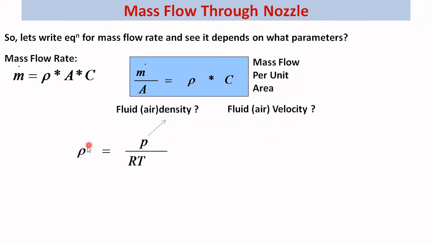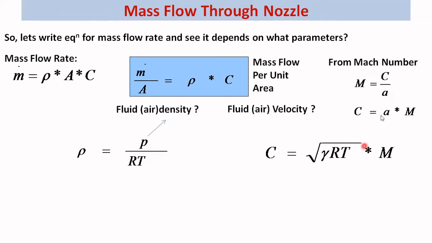We can write this density in terms of pressure and temperature. So density is basically P upon RT, so density depends on pressure and temperature. And for air velocity, from Mach number, we can write Mach number equals fluid velocity upon sonic velocity. So fluid velocity is basically sonic velocity into Mach number. And we can write this sonic velocity in terms of temperature again, so velocity is under root gamma RT into Mach number.